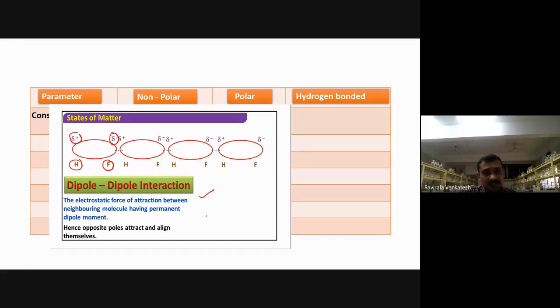Electrostatic force of attraction between neighboring molecules having a permanent dipole. They have a permanent dipole moment here. So where does this come under? Polar. This is according to states of matter. Everything is there in the states of matter actually.